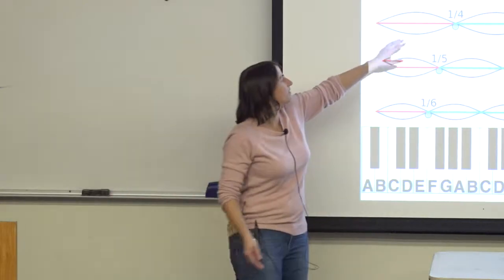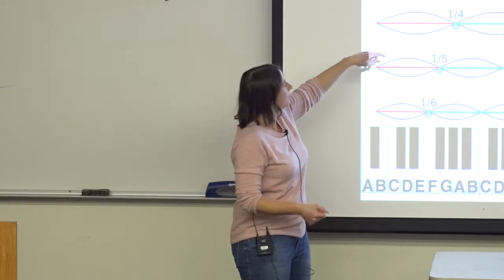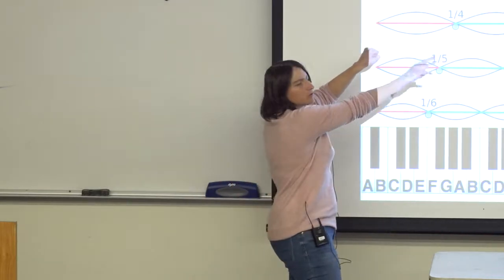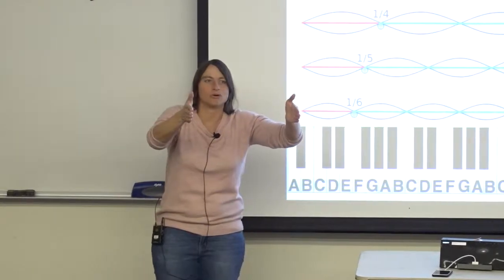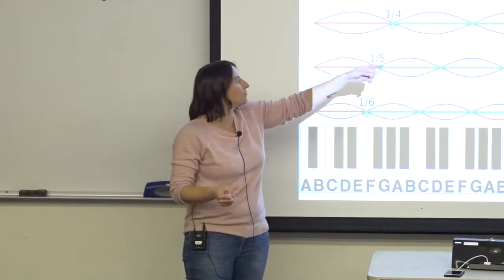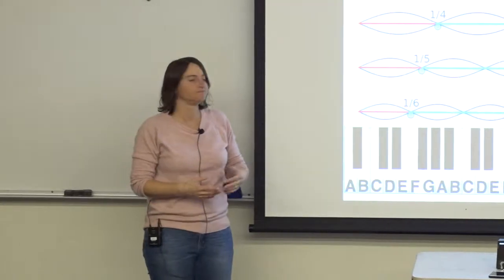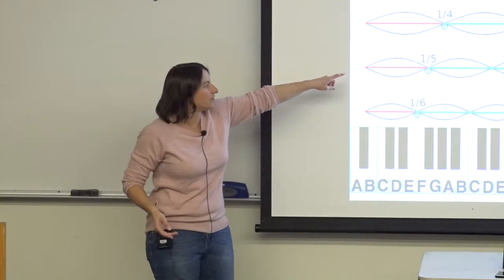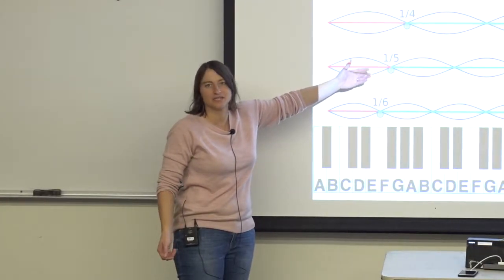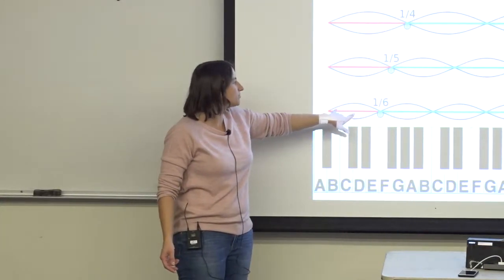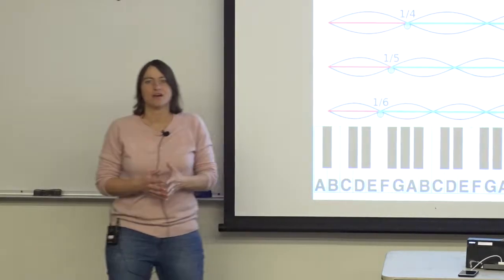A fourth, now you're dividing your string into 4 parts and just plucking 3/4 of it. So that would give you a frequency ratio of 4 to 3. So this one would have a frequency of something, and then shortening it would give us a 4 to 3 ratio. We call that a fourth. A major third would be splitting it up into 5 parts, same idea, and then a minor third would be splitting it up into 6 parts in the same idea.